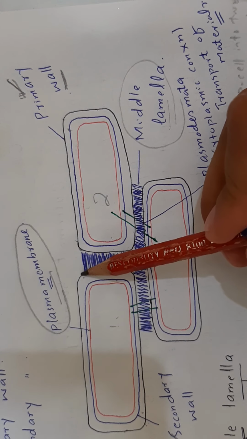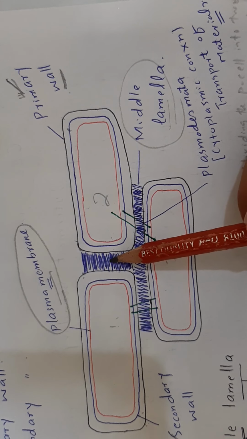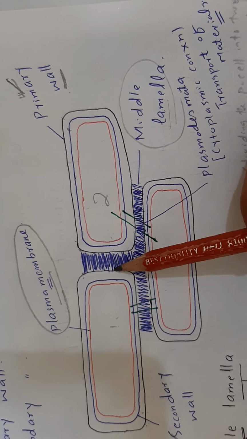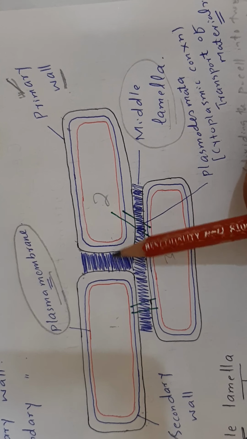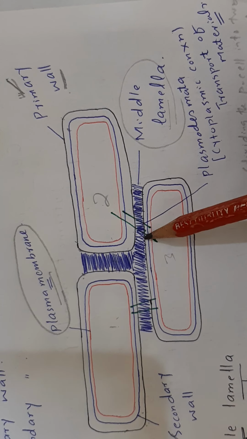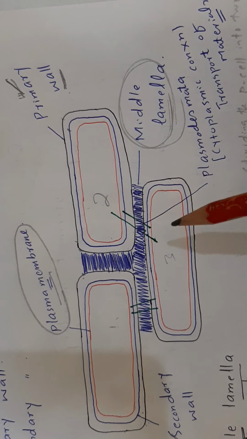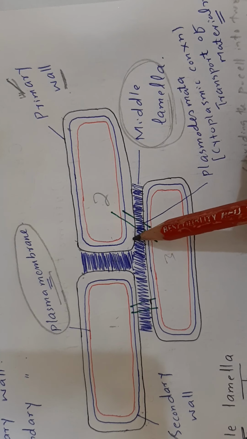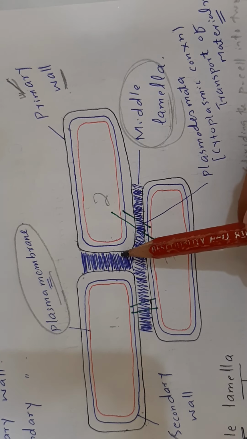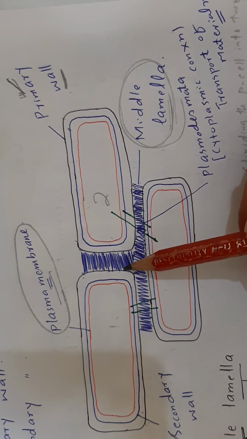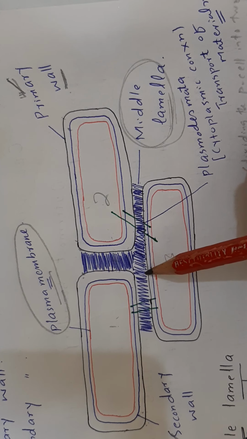This is the primary wall of another cell. This layer between the two primary walls of adjacent neighboring cells is called middle lamella. What is its function? It holds or cements the neighboring cells together.